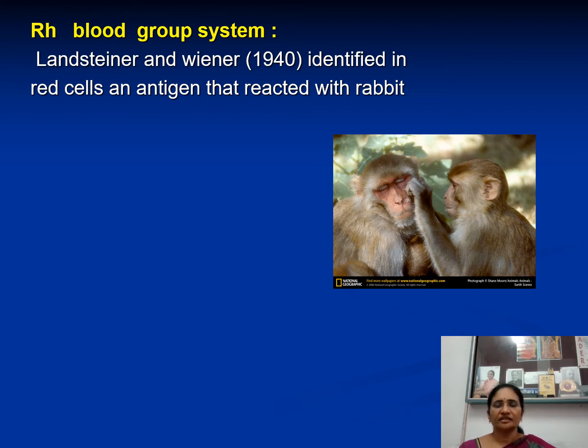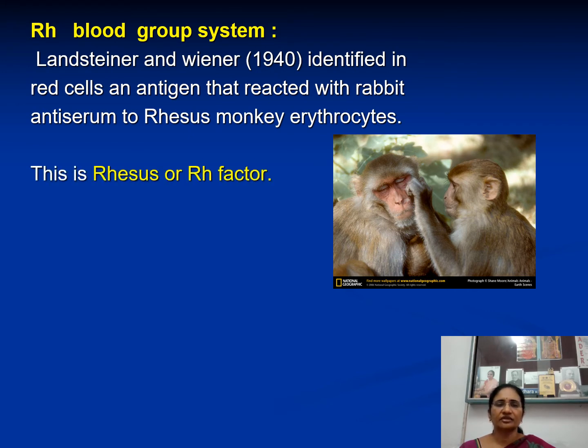Landsteiner and Wiener in 1940 identified in the red cells an antigen that reacted with rabbit antiserum to rhesus monkey erythrocytes. This is called RH factor. What is RH factor, or rhesus factor? Here they identified a separate antigen, not only the AB antigen.